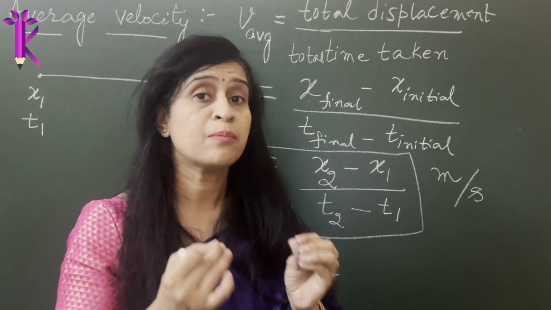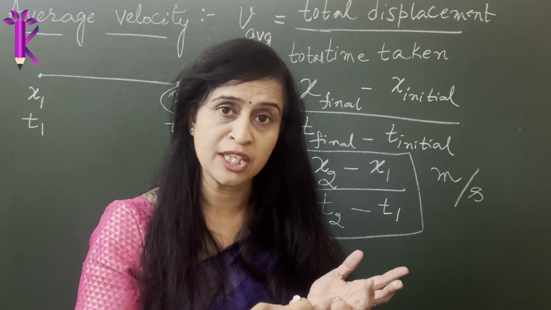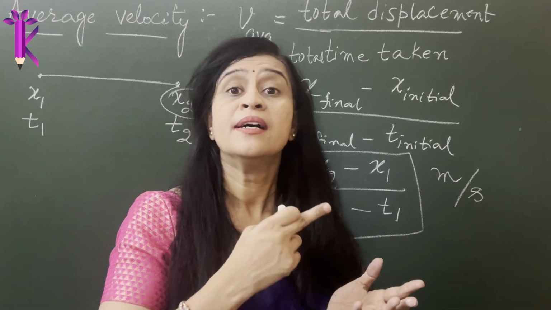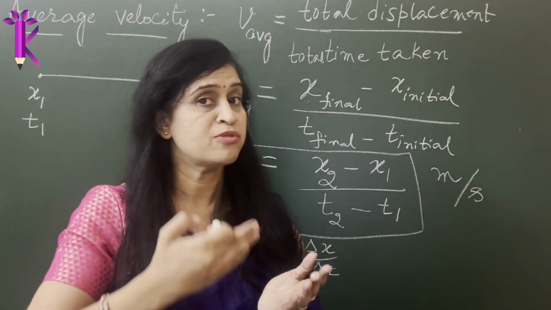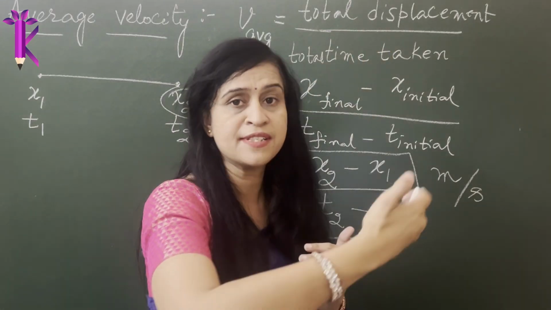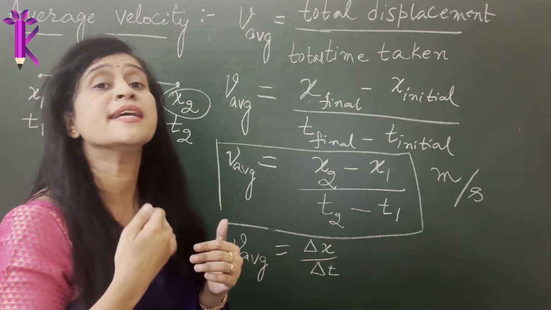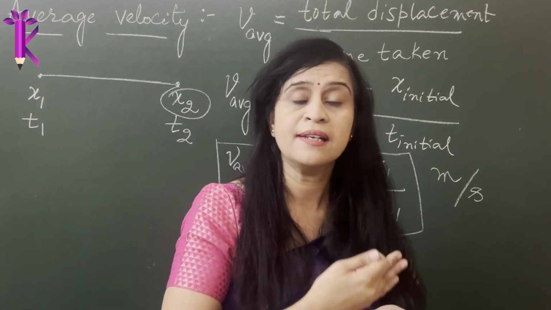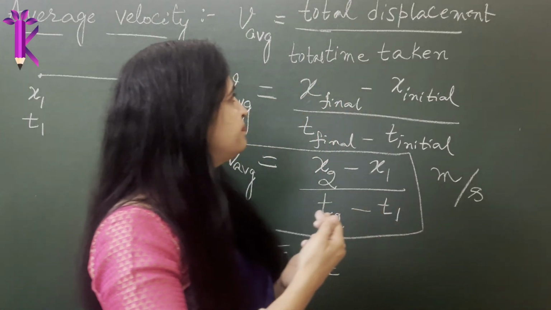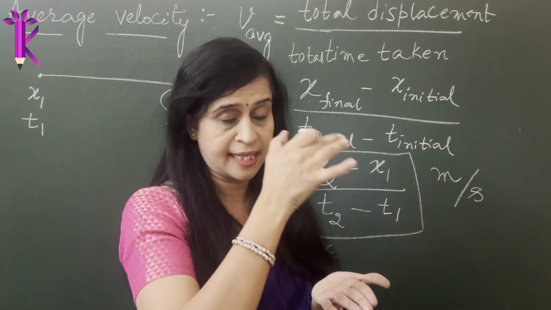We are bothered both about the magnitude and the direction. So just like displacement, average velocity is also a vector physical quantity, where both direction and magnitude are taken into account.